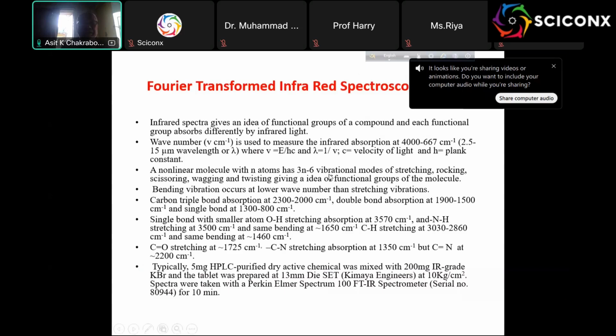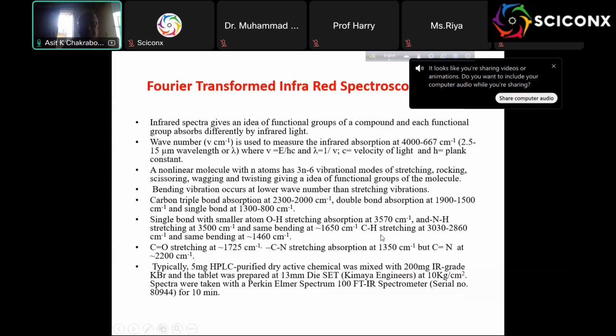We see that if there is an atom in a molecule, then 3N minus 6 vibrational modes of stretching, scissoring, wagging, twisting, there are different types of zigzag courses of the functional group. Like a carbon-carbon triple bond at 300 centimeter minus 1 position, double bond in a different position, and single bond in a different position.